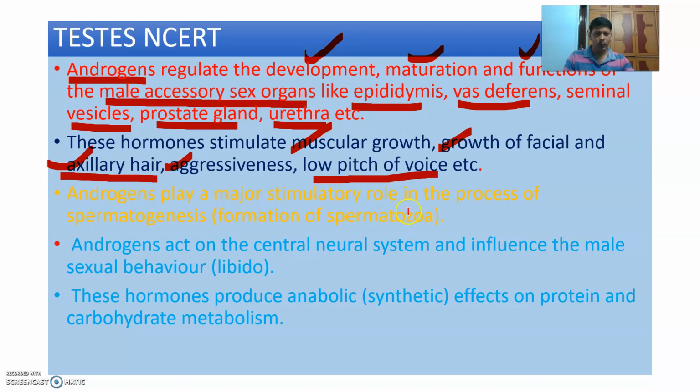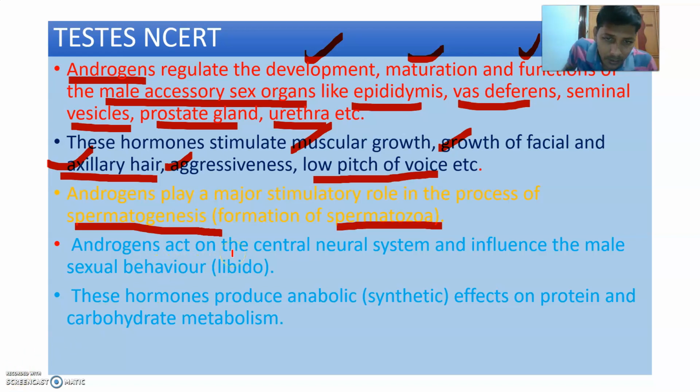Androgens play a major stimulatory role in the process of spermatogenesis. What is meant by spermatogenesis? Formation of sperms or spermatozoa is called spermatogenesis.